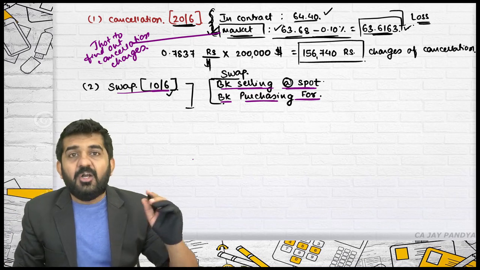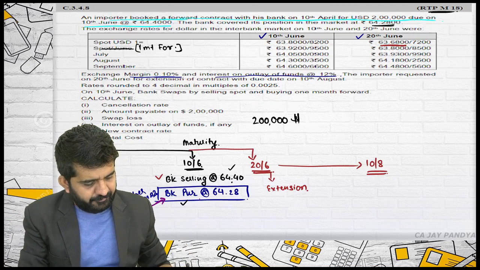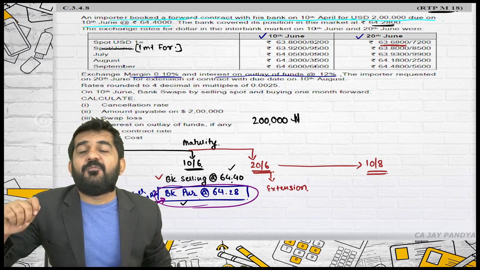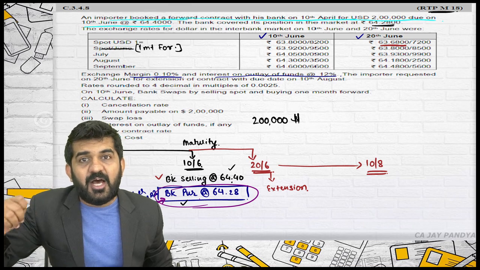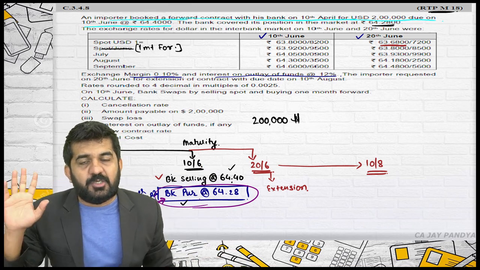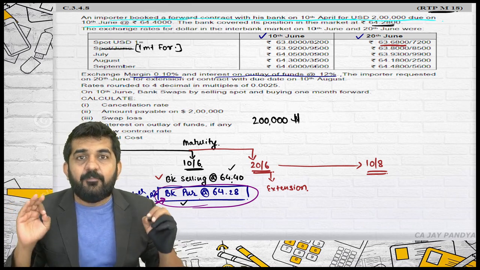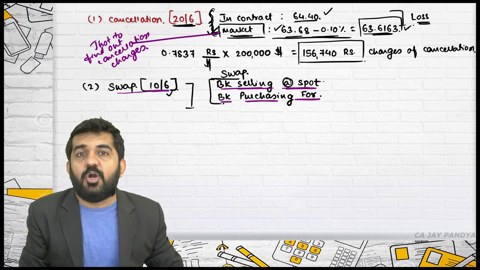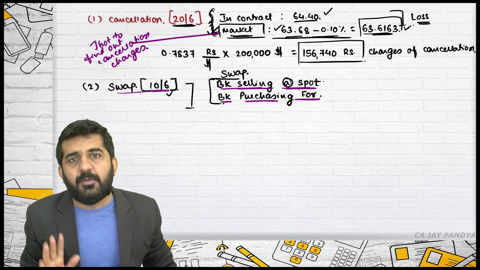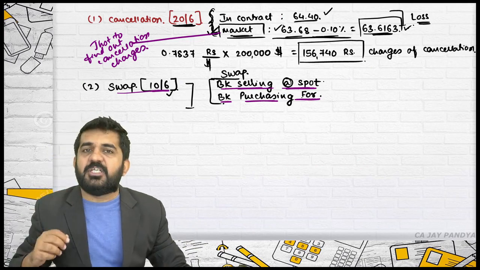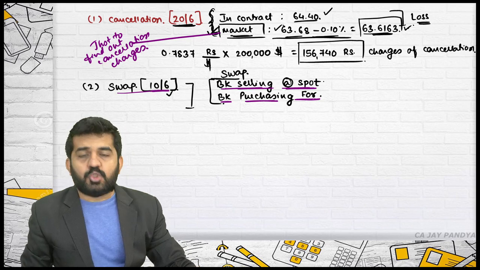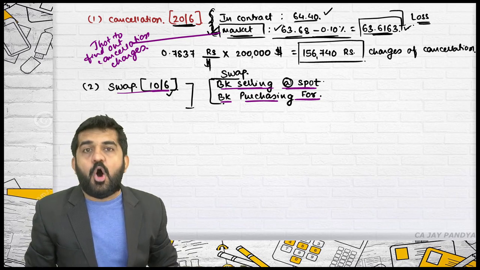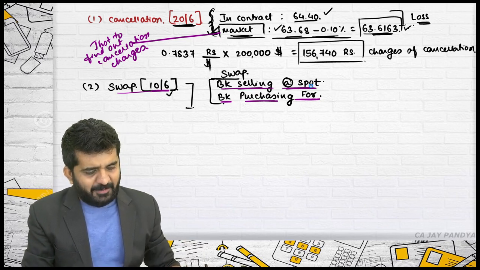Because understand, ultimately this customer will come someday or other and will ask for $2 lakh. It will ask the bank to sell $2 lakh because the customer wants to purchase $2 lakh and the bank might not have that $2 lakh, but the bank might have this forward contract where the bank can encash or cover up the position. Is it alright? So the bank will be purchasing it in forward. Is it right? And this is a swap position which will be taken by the bank. Alright. The bank will be selling at spot $2 lakh. What is the rate applicable?